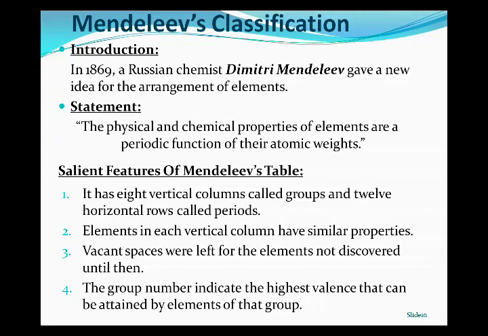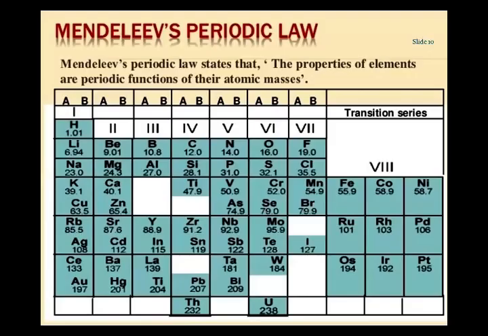And the fourth point is that the group number indicates the highest valence state that can be attained by elements of their group. This means that elements present in a group will have the same number of valence electrons in their shell. For example, if the elements are present in group 2, all the elements will have 2 electrons in the valence shell. Okay, this is about the salient features.